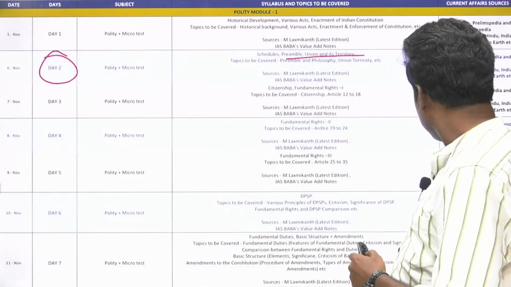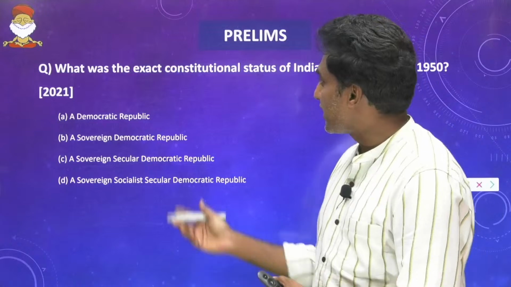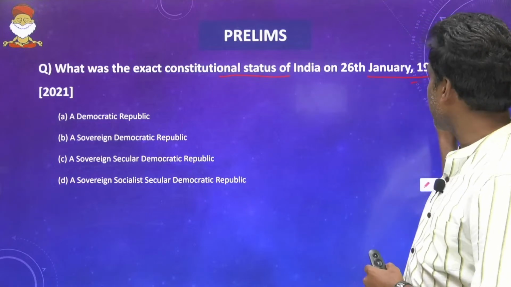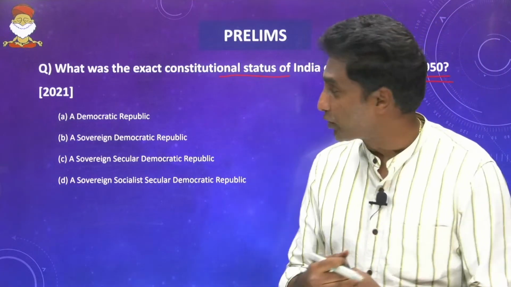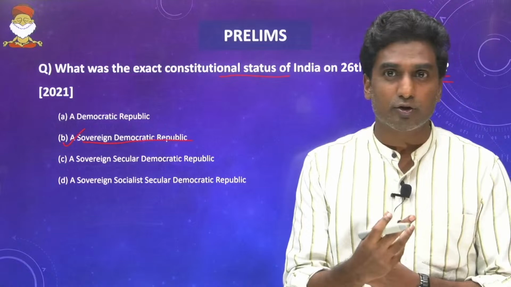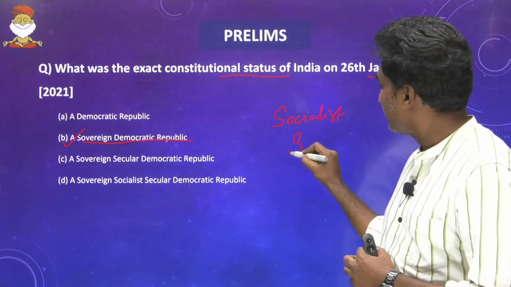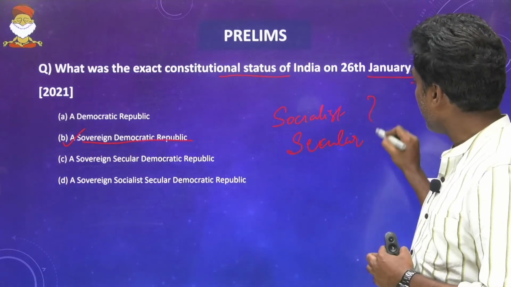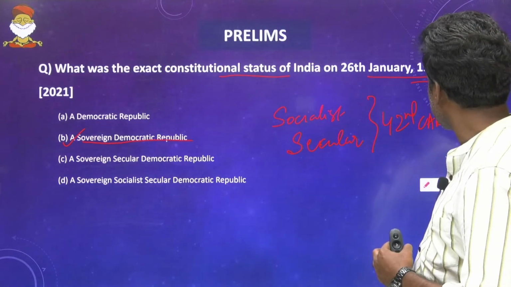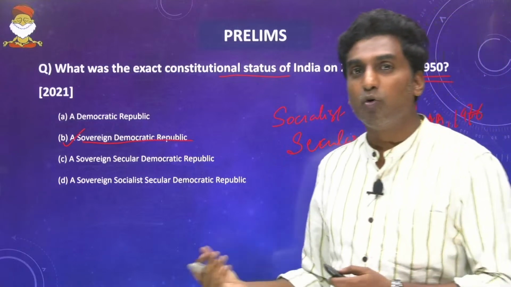Yeah, we'll start off. So coming to the prelims question, this was asked in 2021. What was the exact constitutional status of India on 26 Jan 1950? So this is a very simple and a straightforward question, and the answer for this is B, a sovereign democratic republic, because the other 2 adjectives to the word republic were socialist and secular, which were added by the 42nd Constitutional Amendment Act in 1976. So the answer for this is B for Bangalore. I'll move on to the next question.